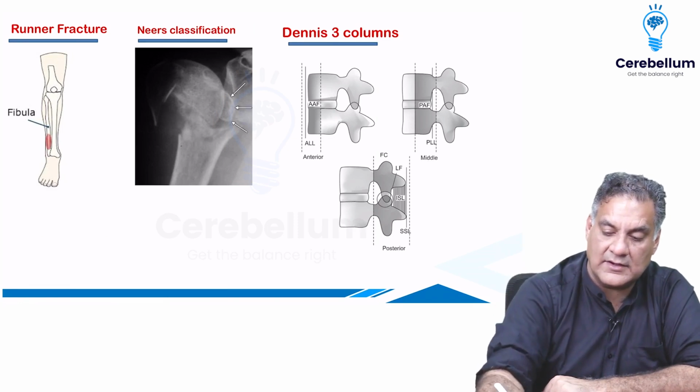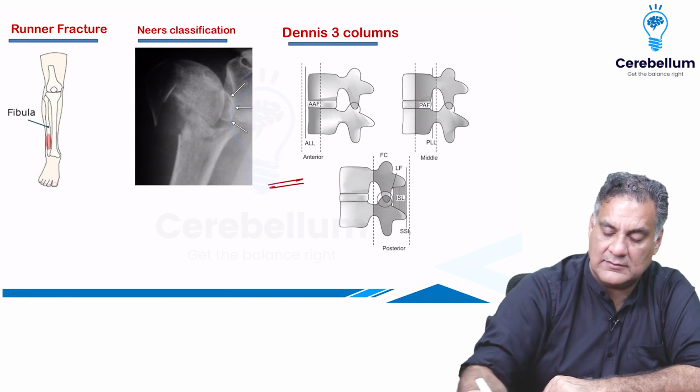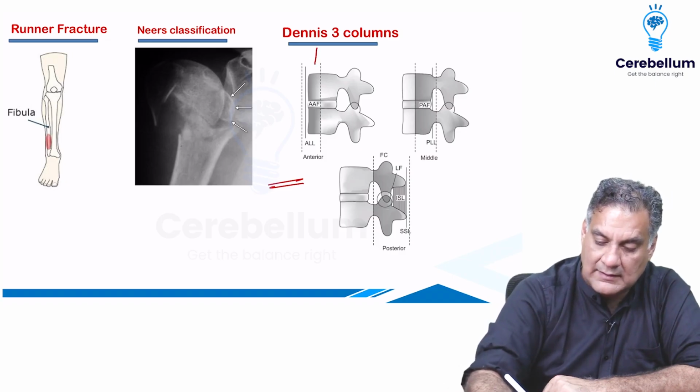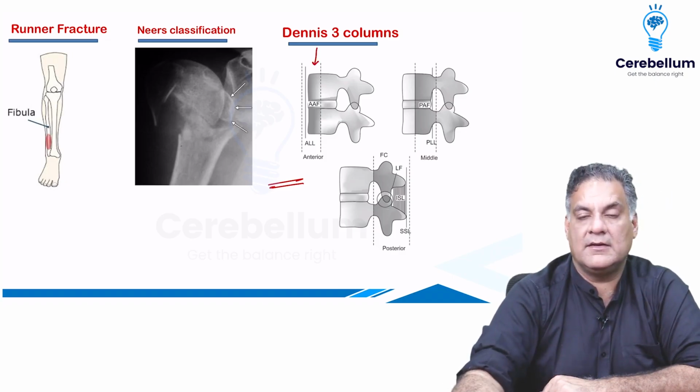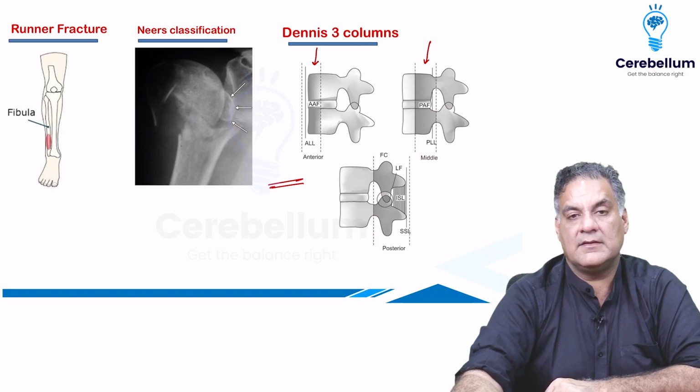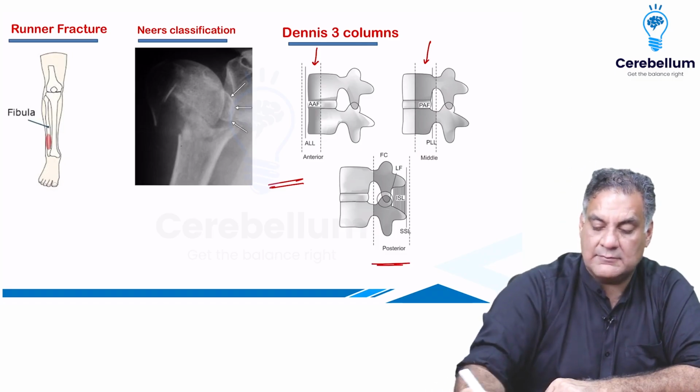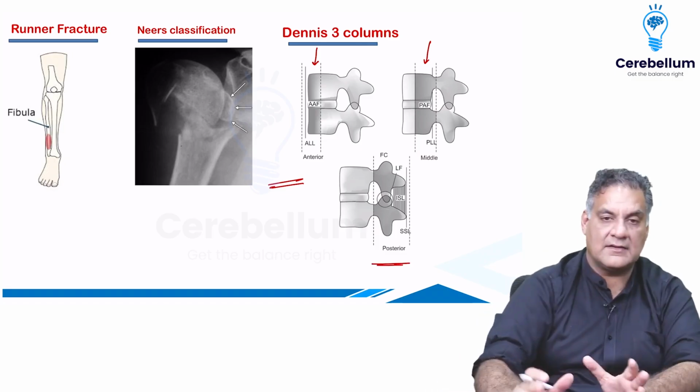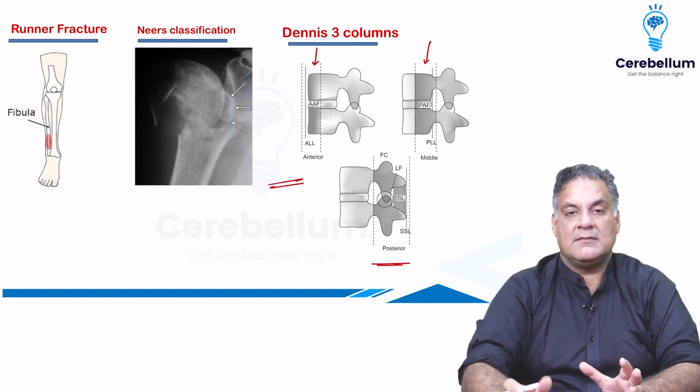One more classification you should remember: Denis is a three-column theory classification, where the anterior part of the vertebral body with the anterior longitudinal ligament is the anterior column. The posterior part of the vertebral body with the ligament is the middle column, and the rest everything is posterior. If two out of three columns are involved, it's an unstable injury.